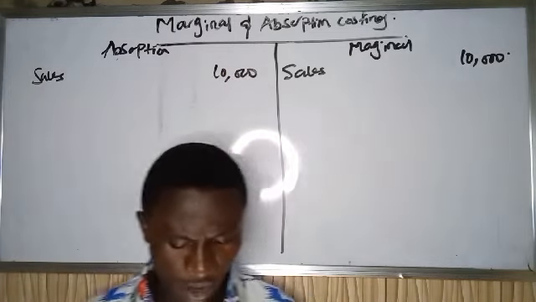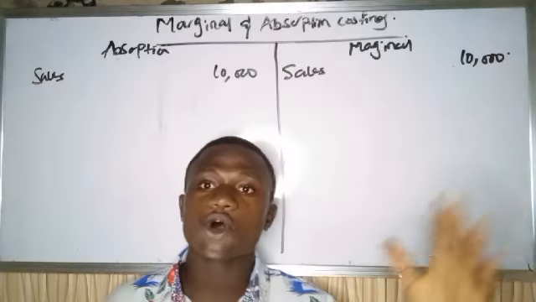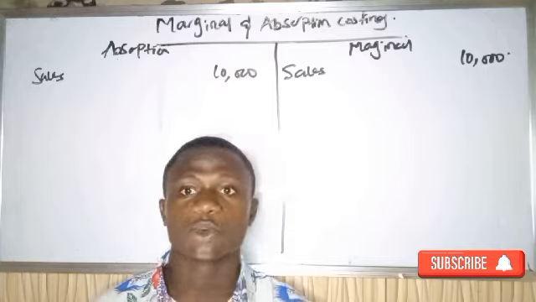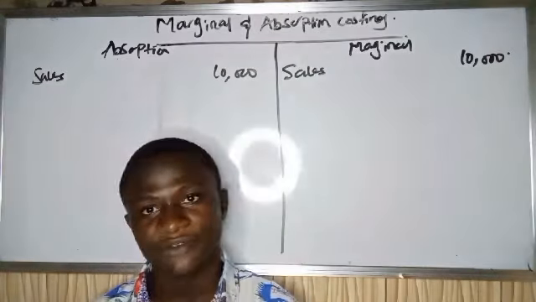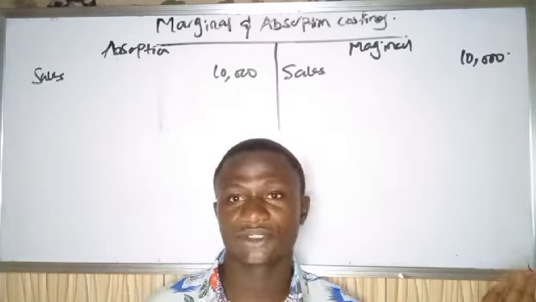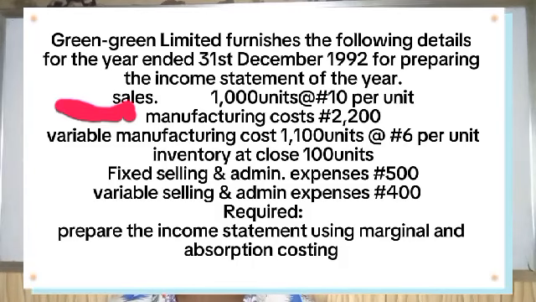Don't forget that under absorption costing we are going to take all our cost of production, whether fixed or variable, while under marginal costing we are going to take only our variable cost of production. We have manufacturing costs 2200 and variable manufacturing costs of 1100 units at 6 naira per unit.